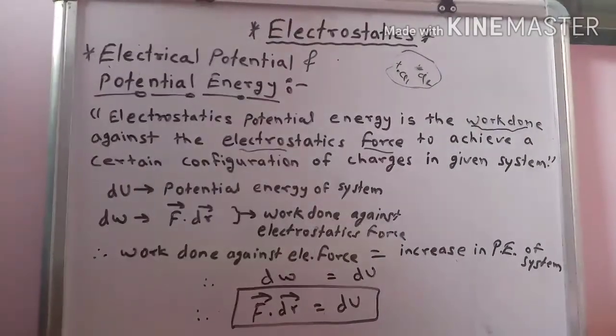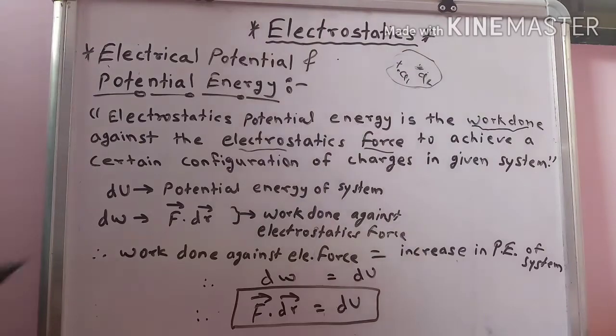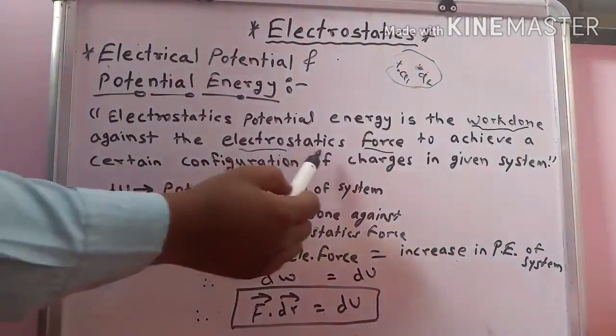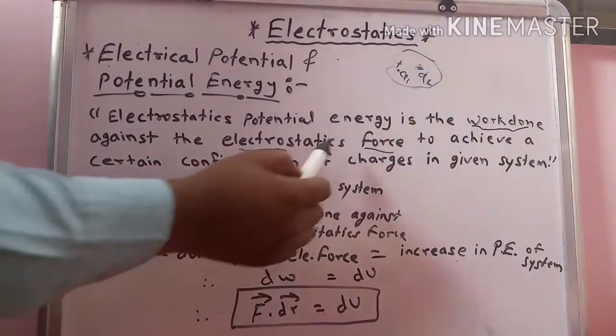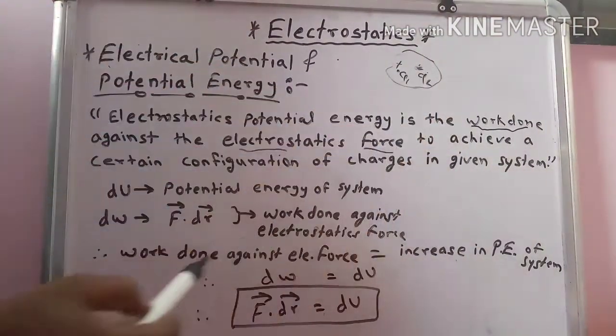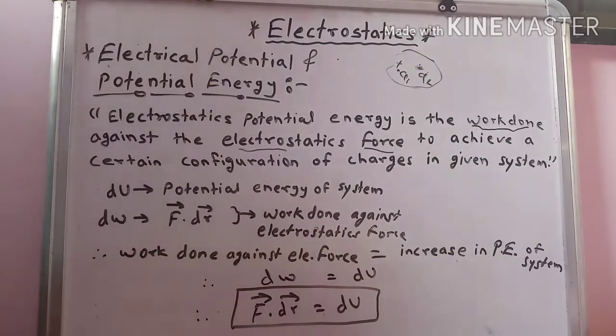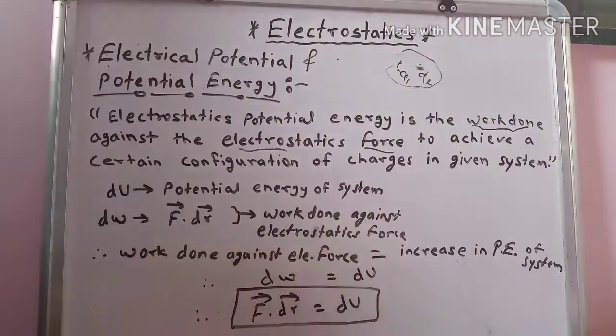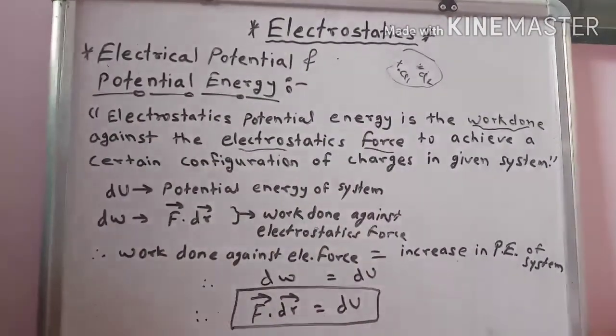This is the electrostatic force, and the charges have a certain configuration, repulsion or attraction, in a given system. This is the electrostatic potential energy.